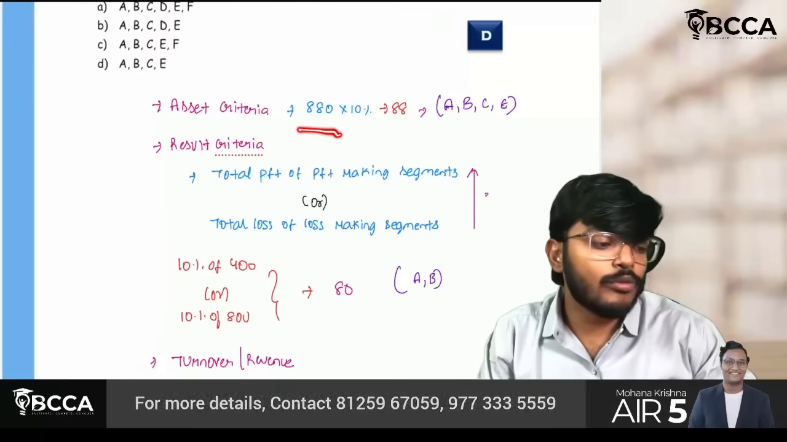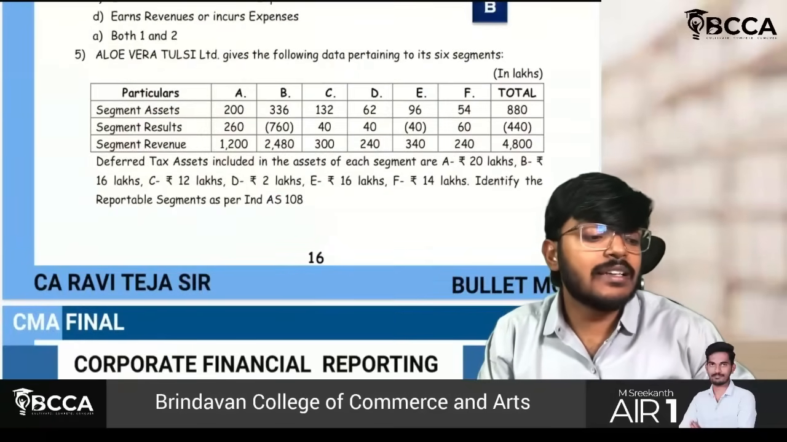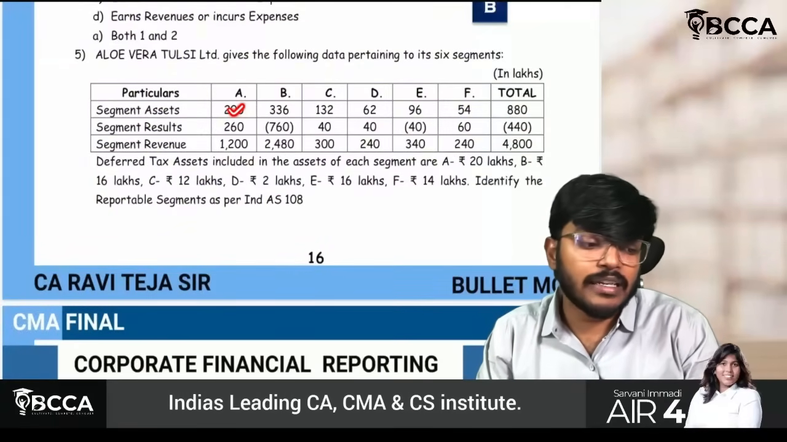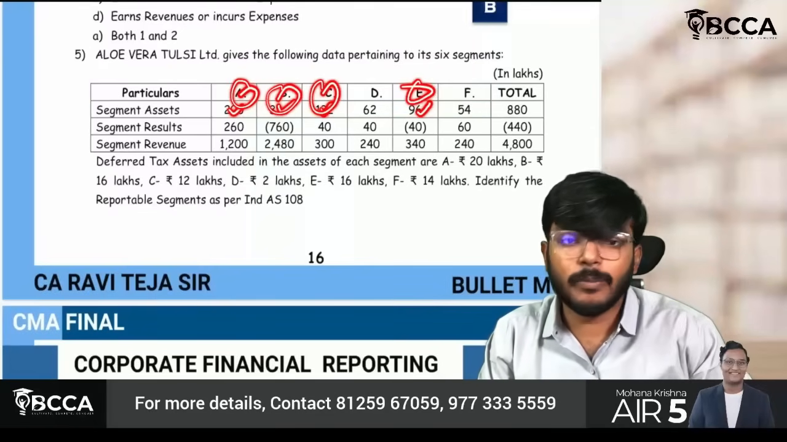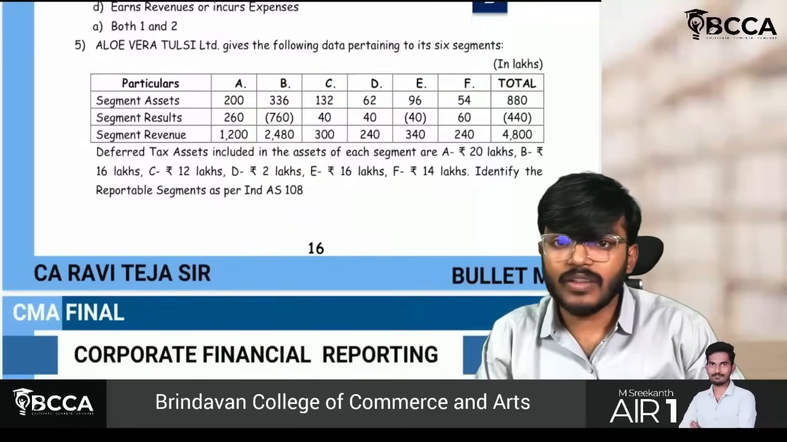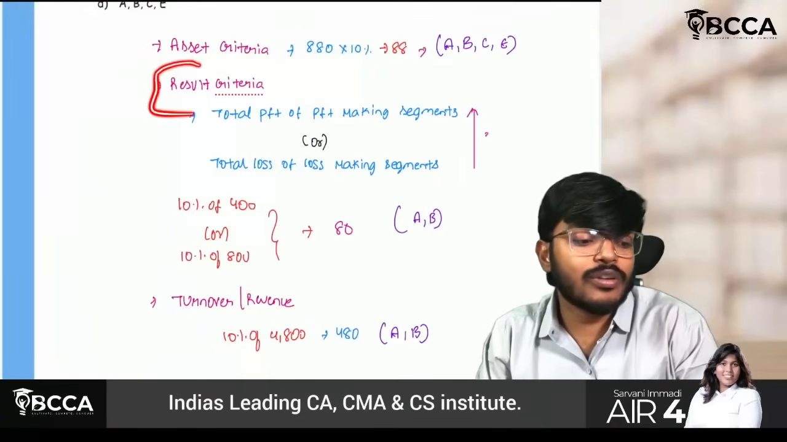So here 88 into 10%, 88. Whichever segments have assets more than 88, A, B, C and E will become reportable segments. Sir, what about the second test? The second test is the result criteria.